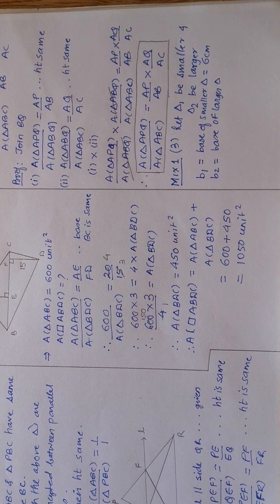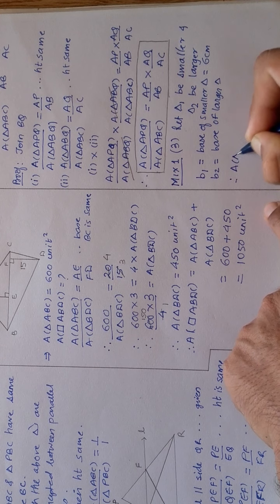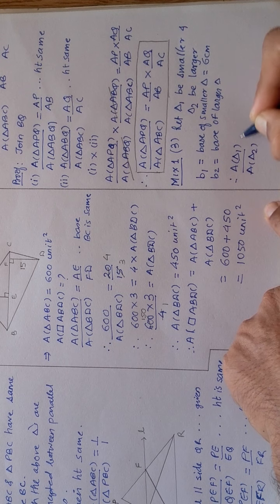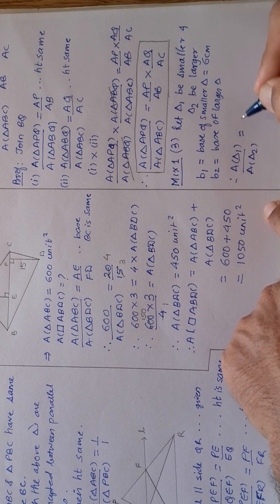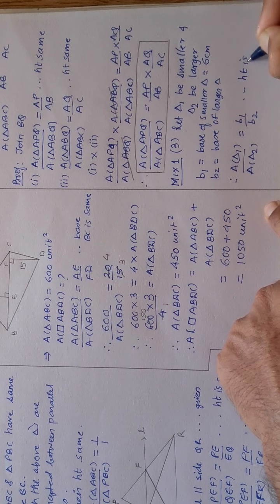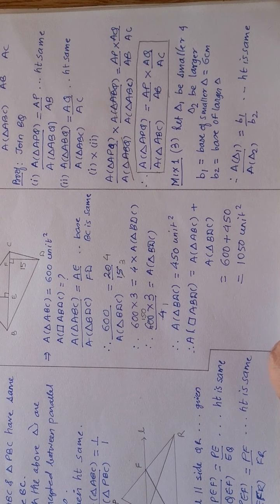Agreed. Now the triangles have the same height, so it is a straightforward question. Therefore, area of triangle 1 is to area of triangle 2 is equal to the ratio of their corresponding bases, that is B1 is to B2, because the height is the same. So what you get? Area of triangle 1 is to area of triangle 2 is already given as 2:3.